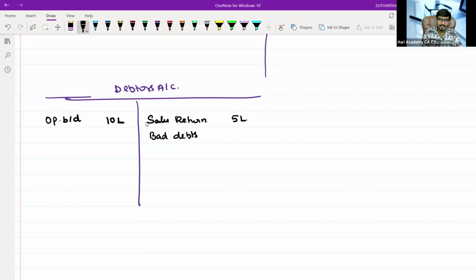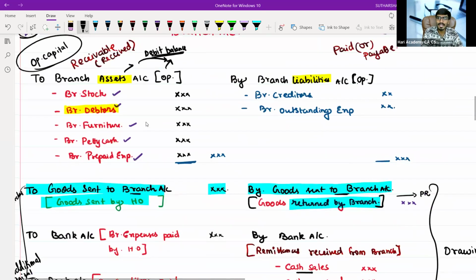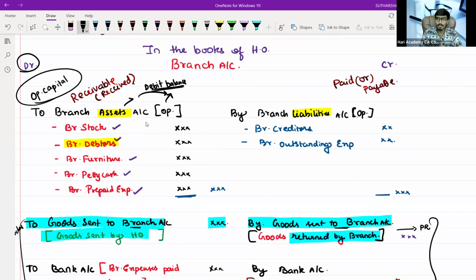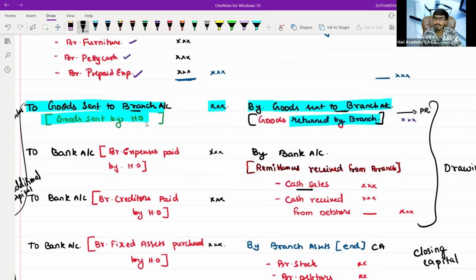Let us assume one thing: debtors will come only at the time of credit sale. Okay, I am telling you, in that branch account, what you are seeing right now, you are recording a credit sale. Sir, you have written only cash sale, cash received from the customer. How is it possible, sir, recording a credit sale?